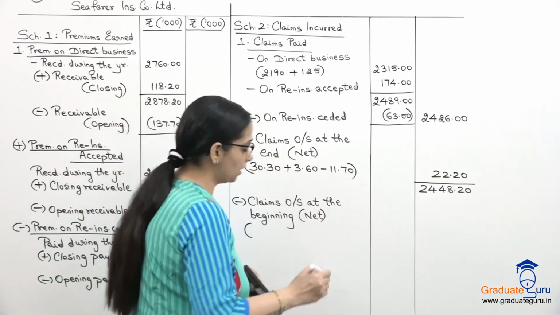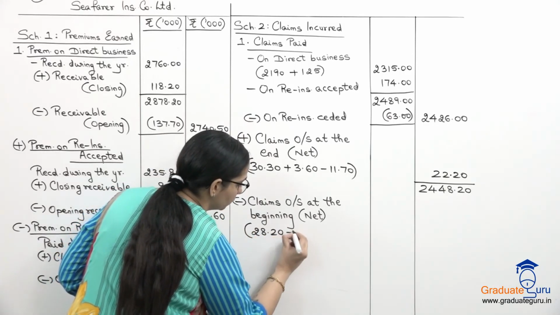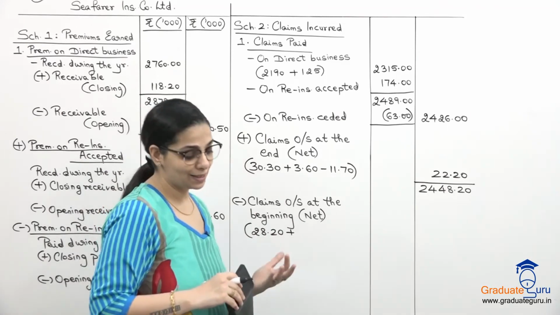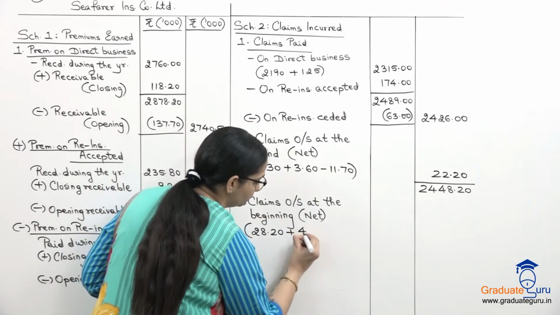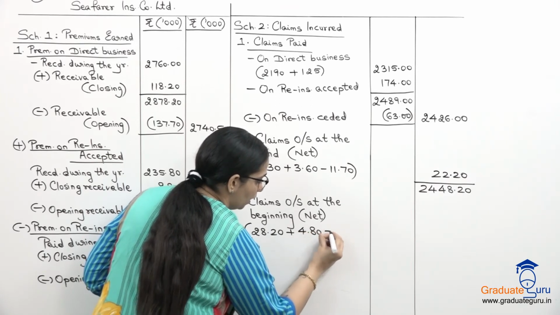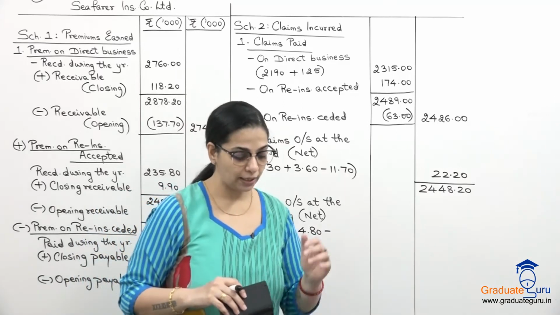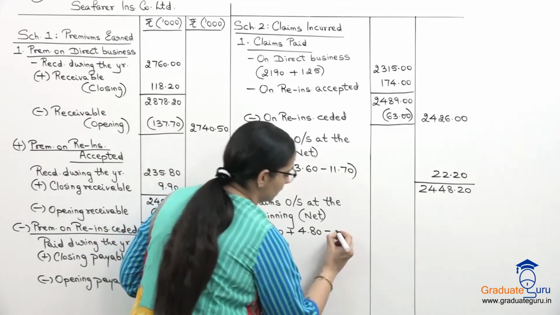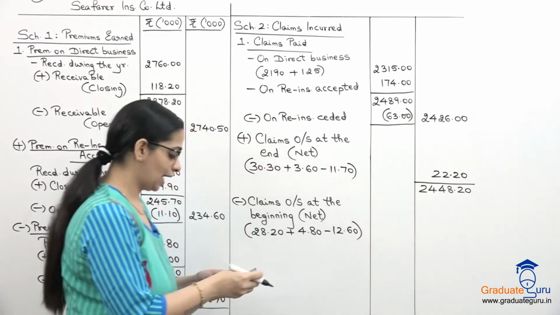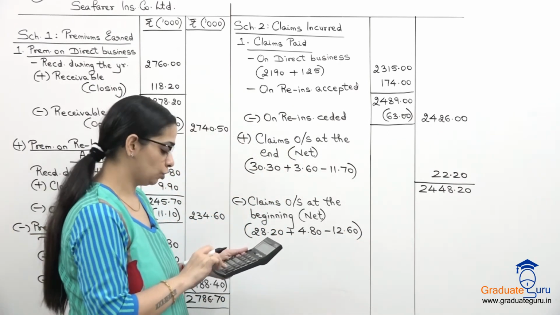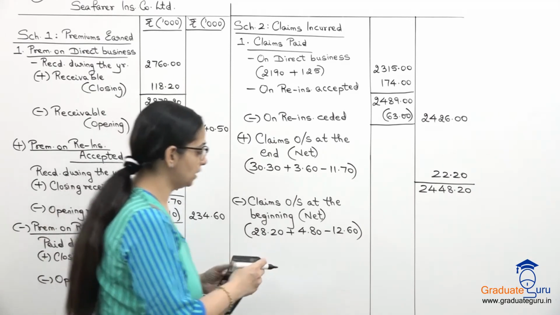So direct business 28.20. On reinsurance accepted, our opening outstanding is 4.80. And on reinsurance ceded, our opening outstanding is 12.60. So let us do this calculation. 28.2, 4.8 minus 12.6.